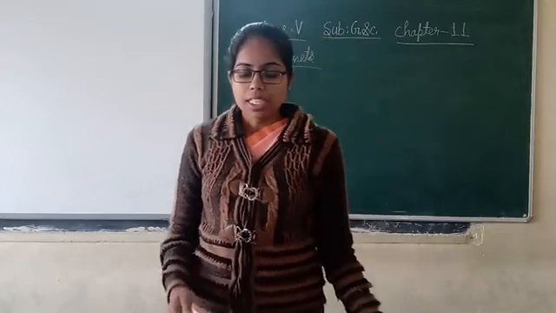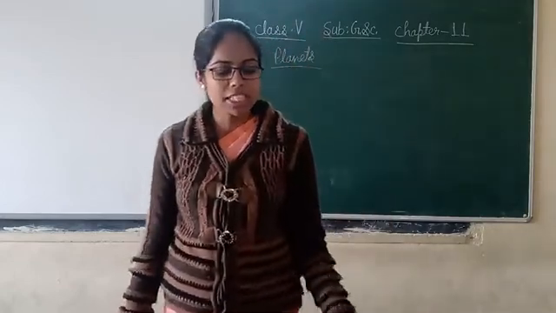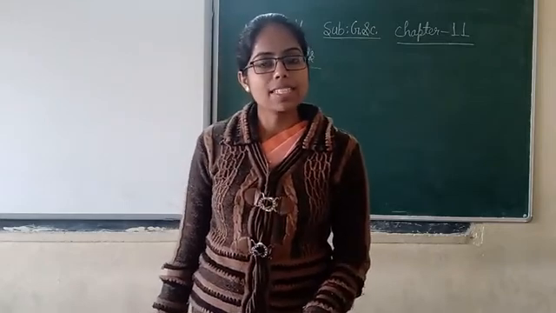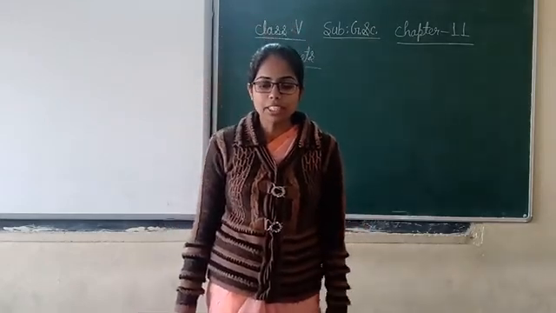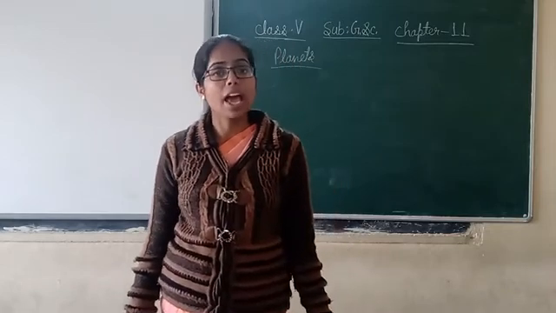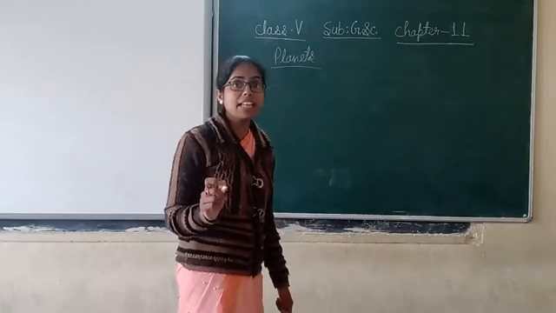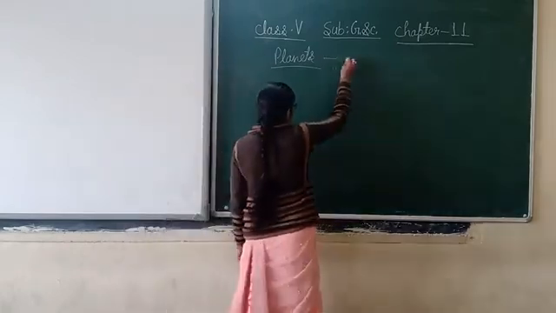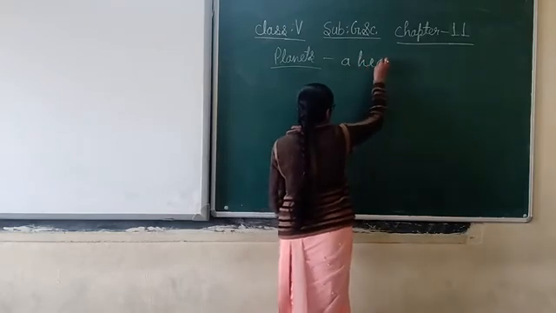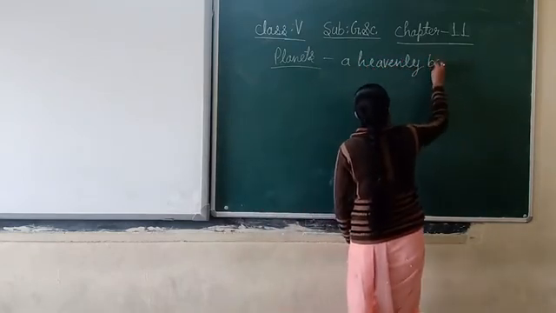Okay? So, let's study about the planets. We have studied about the Earth and the Sun, and today we will study about the planets. What is a planet? A planet is a heavenly body that revolves around the Sun along a fixed path. What is a planet? A heavenly body. Don't write it, it is just for making you understand.